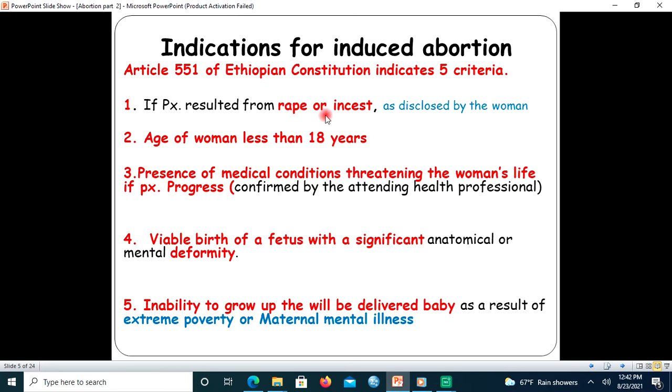So if a woman has only one of these criteria, it is enough to have an induced abortion. The combination of more than one is also possible, but having only one single criterion listed here is adequate for having induced legal abortion in Ethiopia.